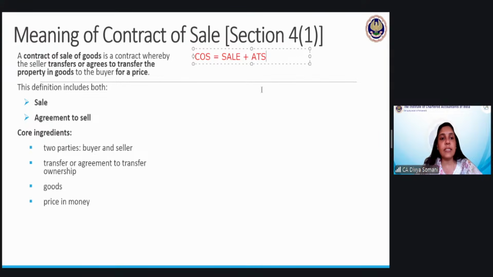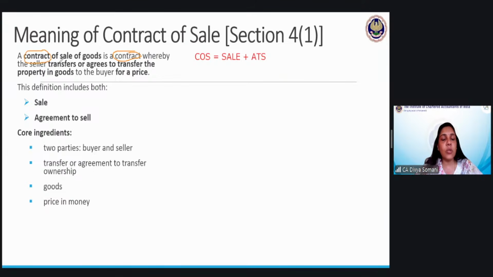Now let us understand the definition of contract of sale. Last time we highlighted a few things. First, it should have all the essential elements of a contract, because it says a contract of sale of goods is a contract.